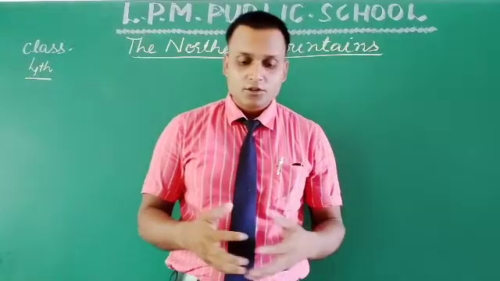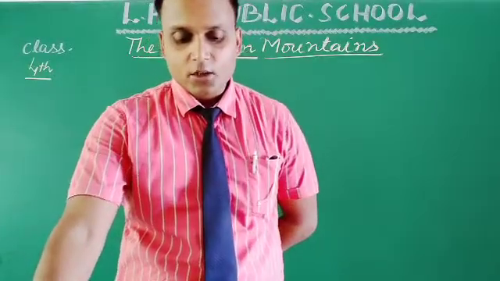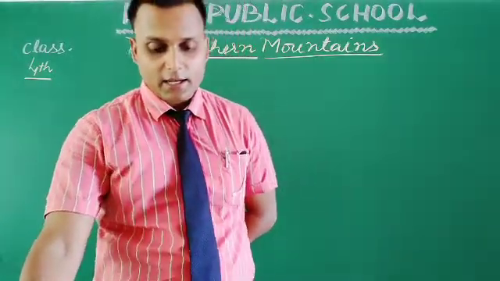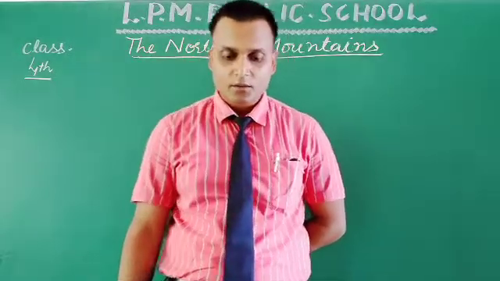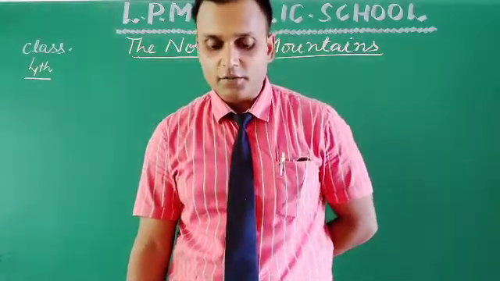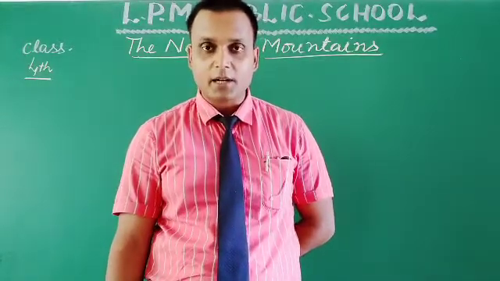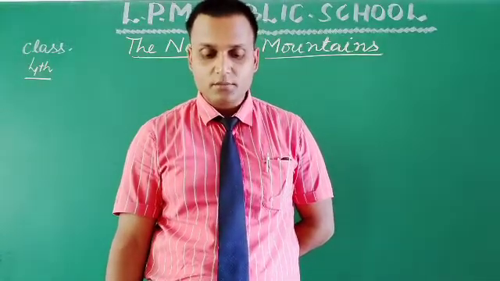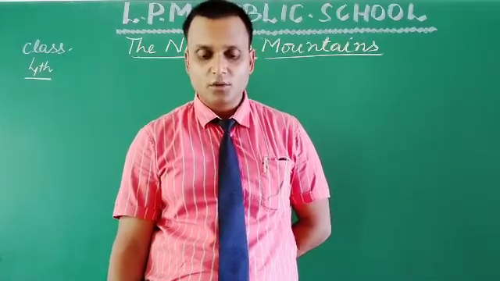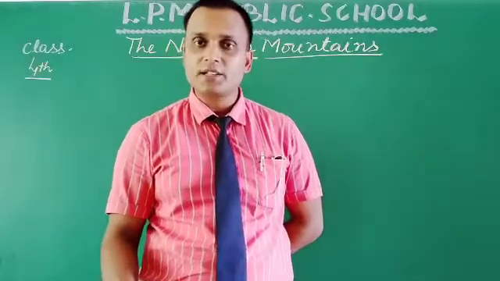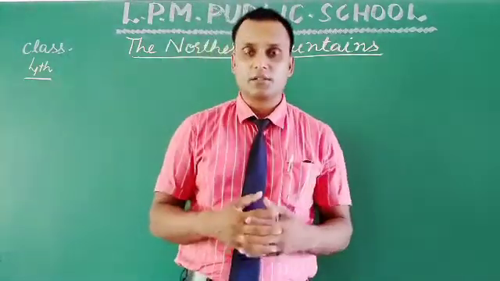So see on page number 22. The Northern Mountains lie along the northern and northeastern edge of India. They consist of several parallel ranges. The main among them are the Karakoram, the Himalayas, and the Purvanchal. Three mountain ranges which are parallel to each other.